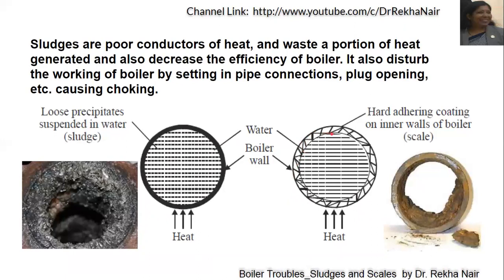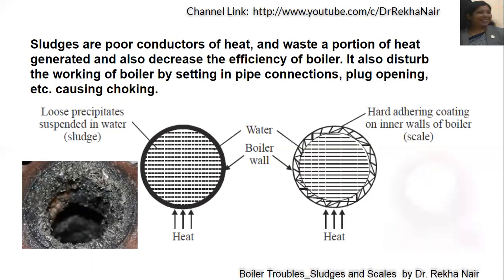You can see these are adhered very strongly to the boiler, and form a coating on the inner walls of the boiler. You can see the real examples here. It forms a hard and sticky precipitate which cannot be easily removed. Both of these are very poor conductors of heat, and they waste a lot of the heat generated. It decreases the efficiency of the boiler. It even disturbs the working of the boiler because they settle down in pipe connections, plug openings, etc., and cause choking problems.